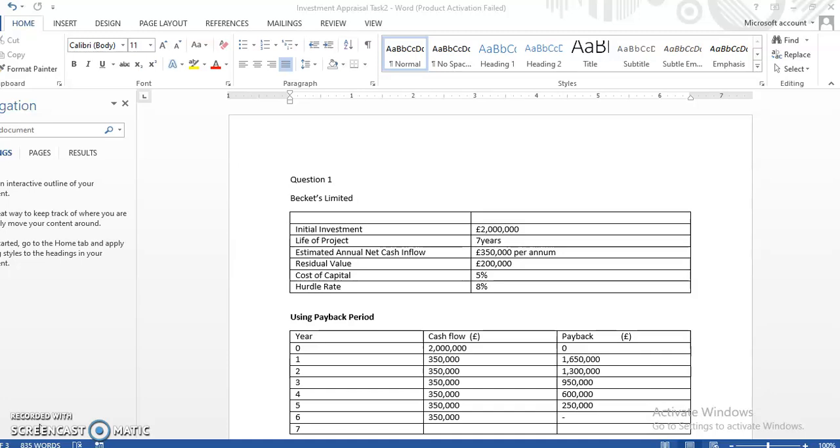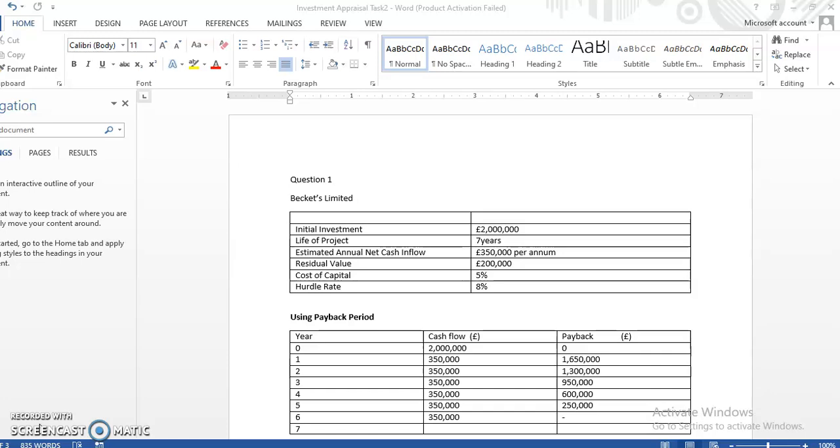Any project can be viable, and we can invest in it, for as long as the project meets the stated period of time as formulated in the organization's policy.